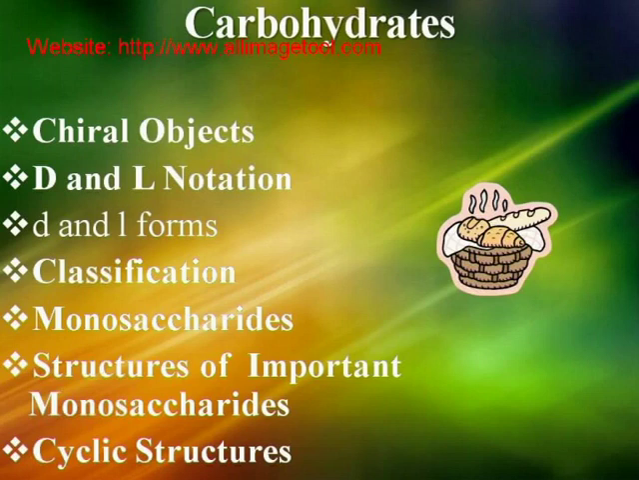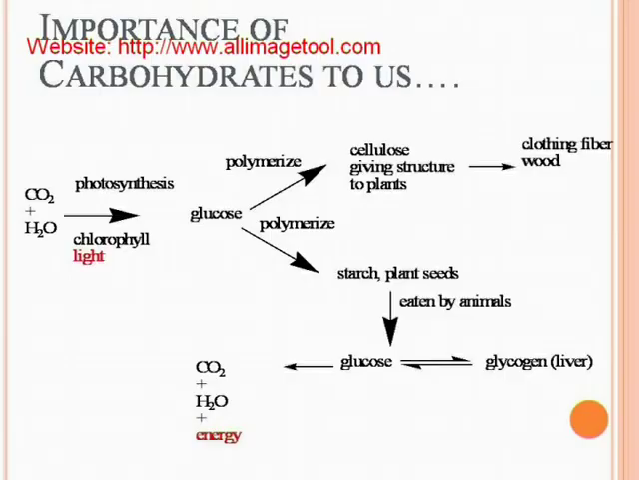This is a lesson on carbohydrates. Following is a list of contents which we are going to deal with: chiral objects, D and L notation, D and L forms, classification, monosaccharides, structures of important monosaccharides, and cyclic structures. Importance of carbohydrates to us.